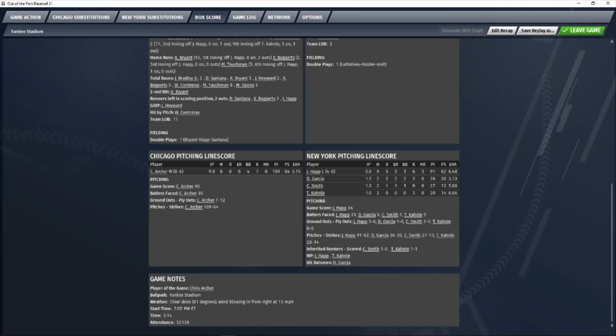Archer, rightfully so, is the player of the game today. He earns the win. He improves to 6-6 on the season. Happ takes the loss, drops to 4-6 with his effort of 5 innings, 9 hits, 5 runs all earned, 1 walk, 6 strikeouts, and 3 home runs allowed.